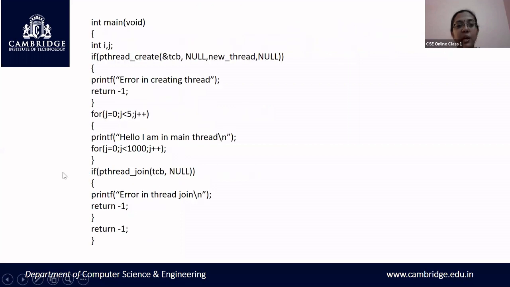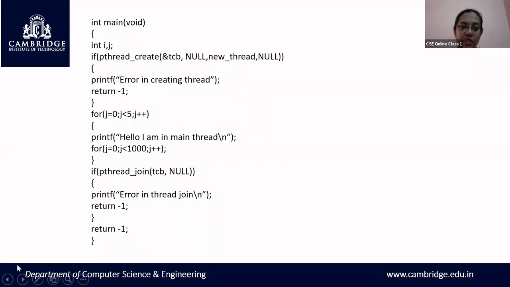It goes to the main function again. The second iteration works. By that time, this delay would have been completed. It prints, hello, I am in main thread. So the messages, hello, I am in main thread and hello, I am in new thread are printed alternatively 5 times. First, it will print, hello, I am in main thread. Next, it will print, hello, I am in new thread. Then again, it will print, hello, I am in main thread. Then hello, I'm in new thread, 5 times, and then the program terminates.